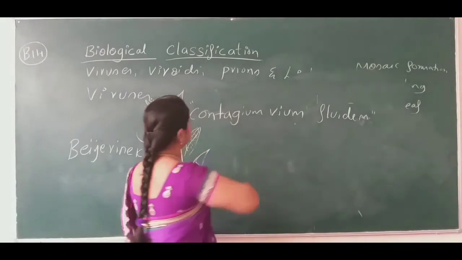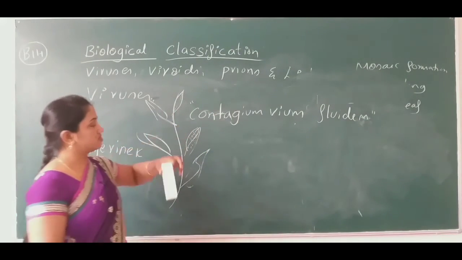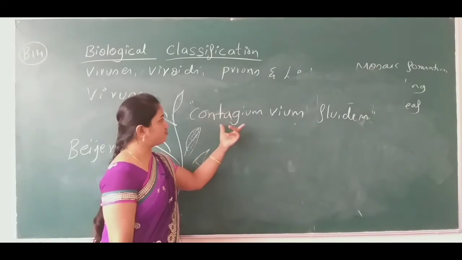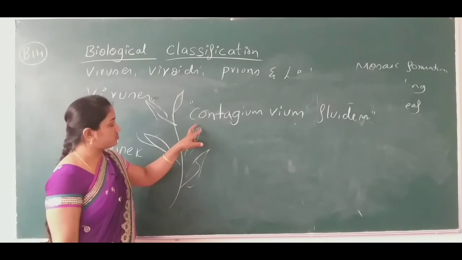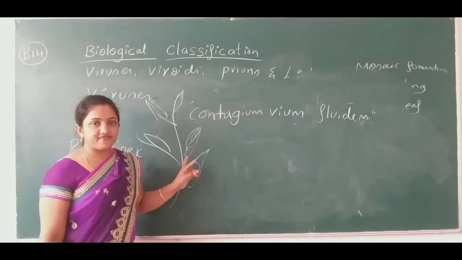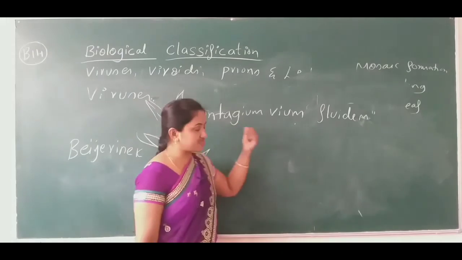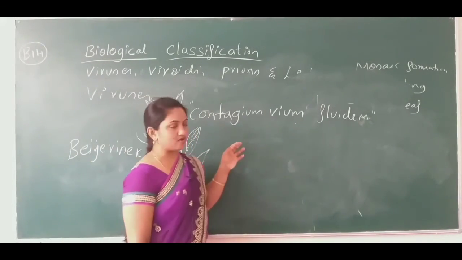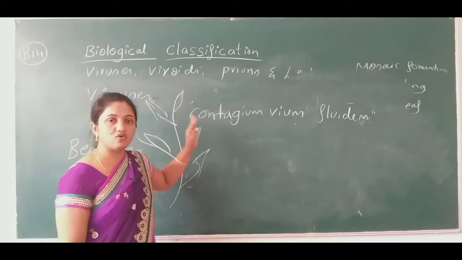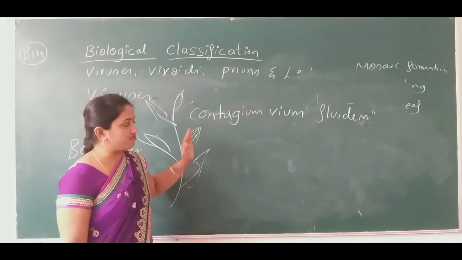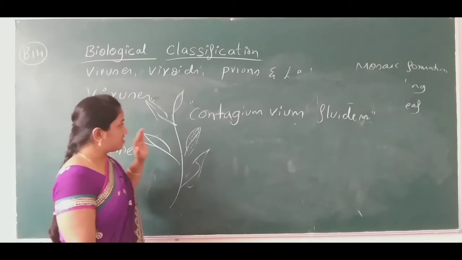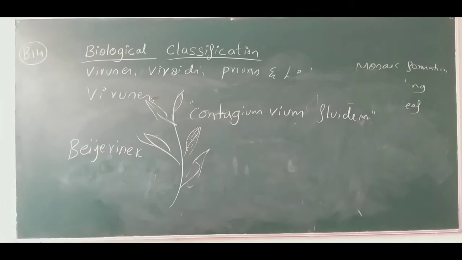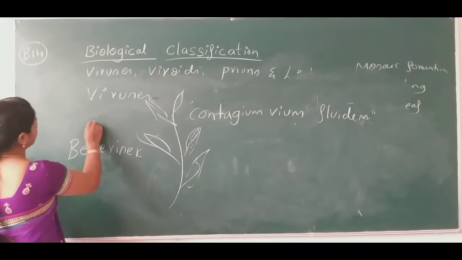So what actually is it? This is a contagious fluid, a fluid having a number of viruses. If this virus enters a healthy plant or a healthy cell, there it can cause the disease. This is how the virus spreads from one plant to another plant. This was first discovered by Beijerinck in 1898.